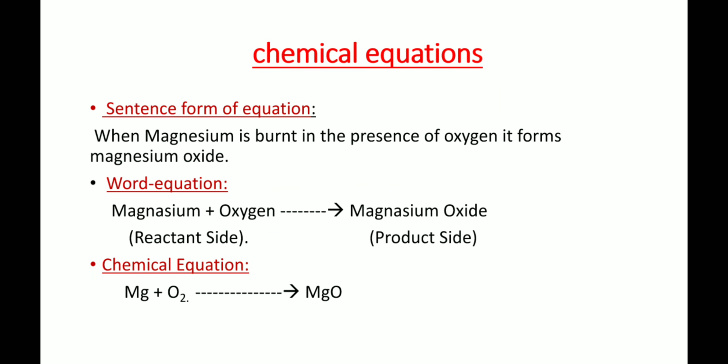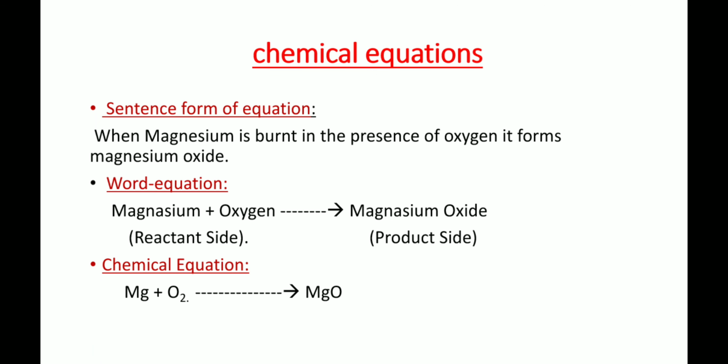Next we can see chemical equations: sentence form, word equation, and then chemical equation. The chemical equation can be represented in three steps. One is the sentence form of the equation, the second is the word equation, which can be easily converted into the chemical equation. When magnesium is burnt in the presence of oxygen, it forms magnesium oxide. The same can be represented in the word equation: magnesium plus oxygen forms magnesium oxide. Magnesium plus oxygen is the reactant side, magnesium oxide is the product side.